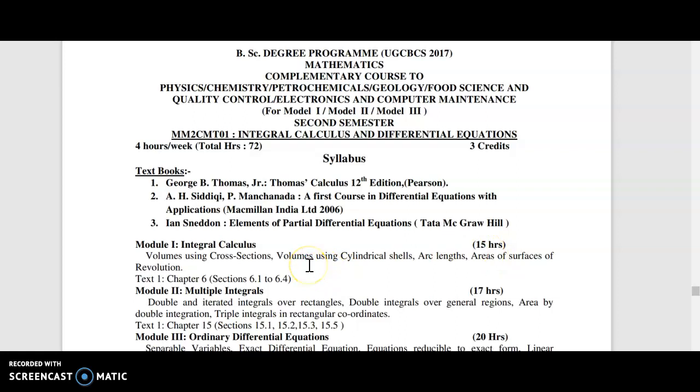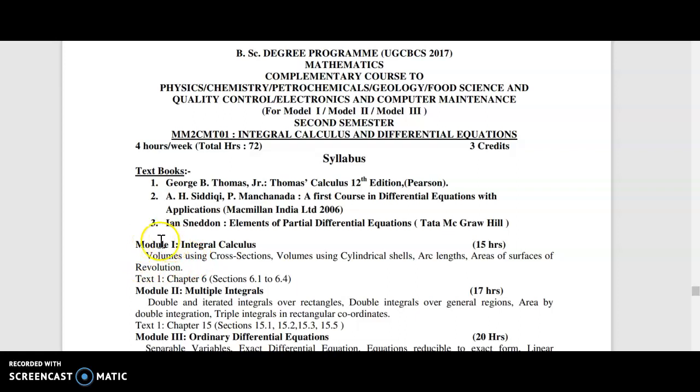And before that, we have to remember or rewind our portions of integration from the plus 2 classes. So some of the first videos will be for that purpose, and after that we will come to volumes of three-dimensional solids. Solids of revolution, and the cross-sectional and cylindrical shell methods are dealt with in this module.